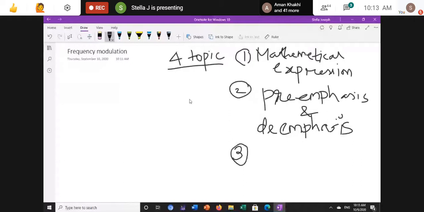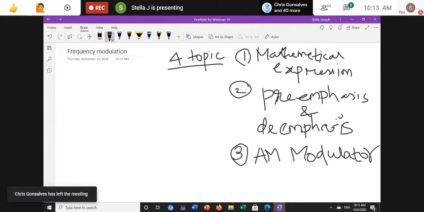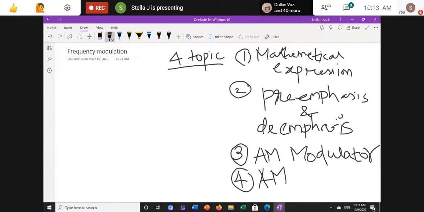Then the third topic is AM modulator. Then the fourth topic is AM demodulator. In AM modulator you are having two topics, and in AM demodulator you are having two topics. So totally in your frequency modulation you are having 6 questions. Okay, we are going to study.